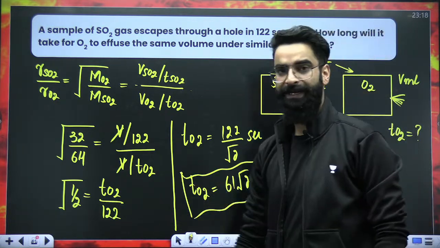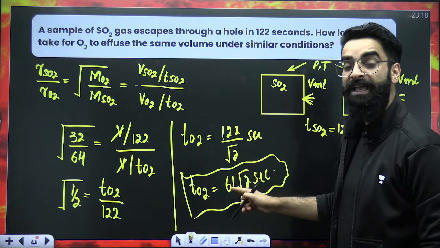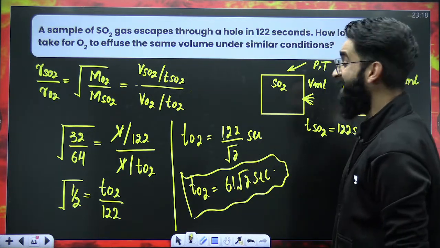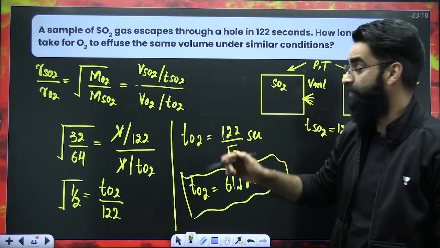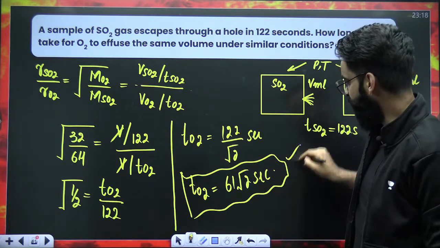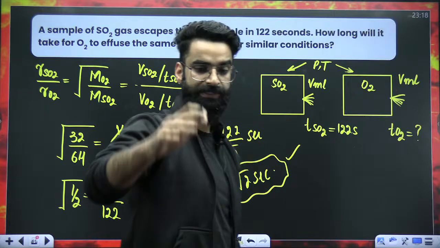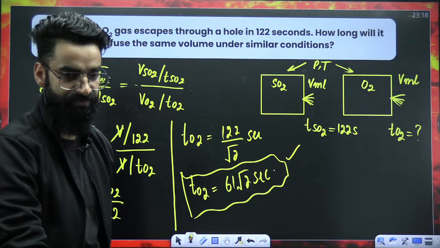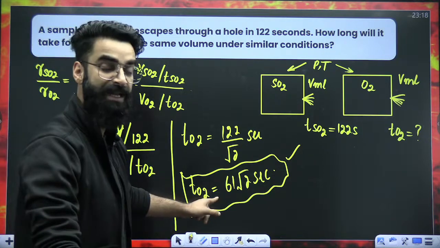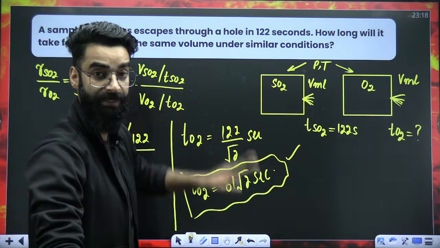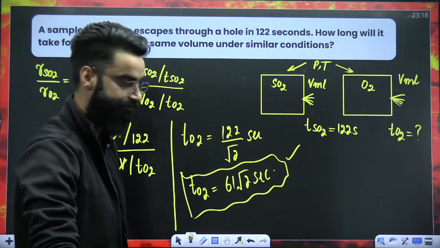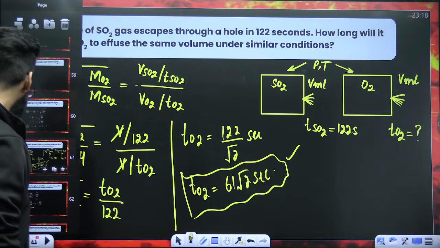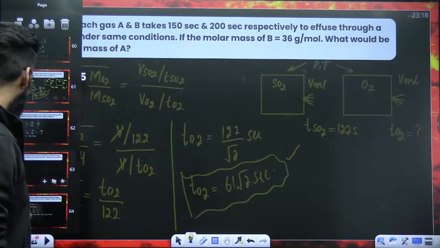So what did we calculate? This is the time taken by O2 gas to effuse the same V mL volume as was effused by SO2. That's something which I was supposed to calculate. Say yes or no in the chat if it is clear. So 61 root 2 seconds is the final answer of the question. This is the time taken by O2 to effuse the same V mL. So this was the first question, which I'm damn sure you got.